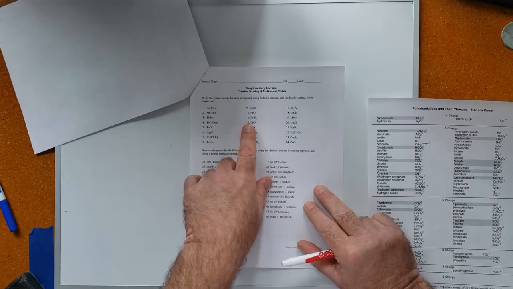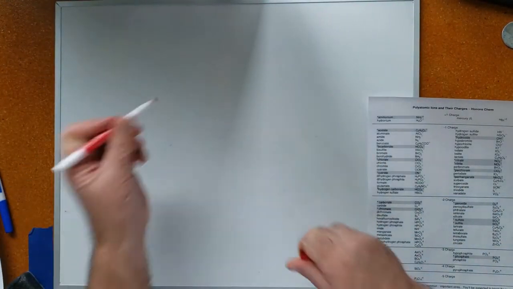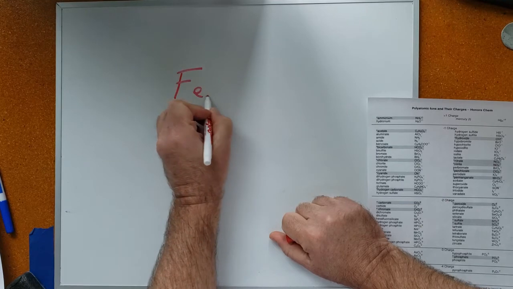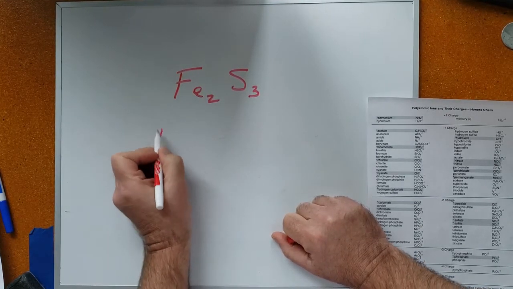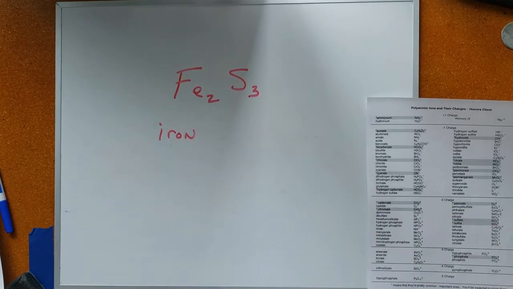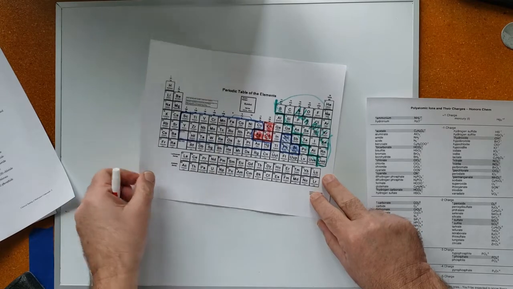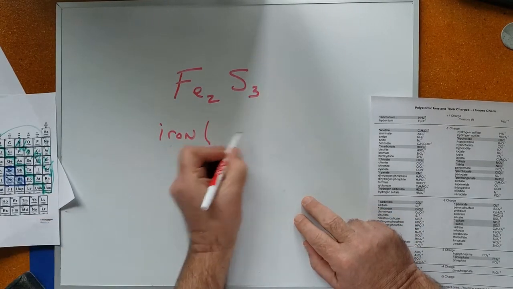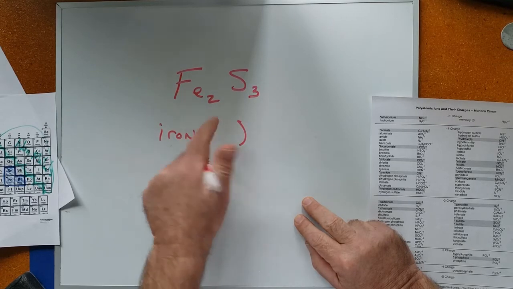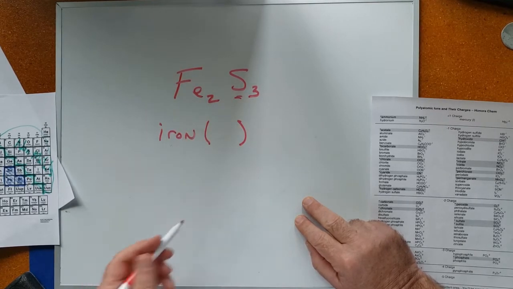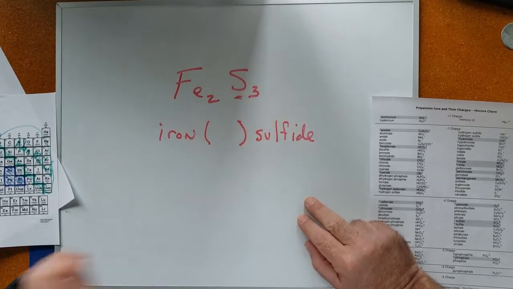Let's try number 11, Fe2S3. Fe is iron. This is going to be a transition metal, and iron's right here. So we're going to have to find out its charge and make it a Roman numeral in parentheses. So iron's something. And then what's S all by itself? That's sulfide.